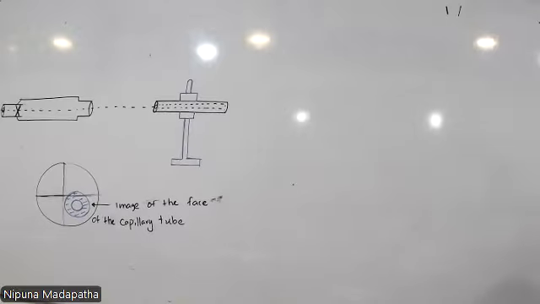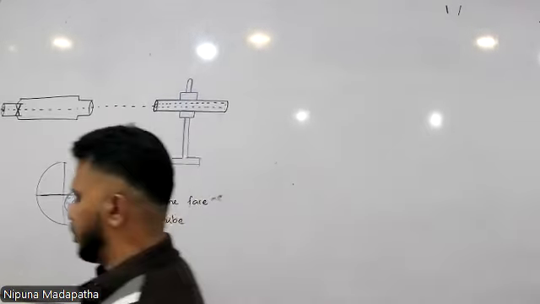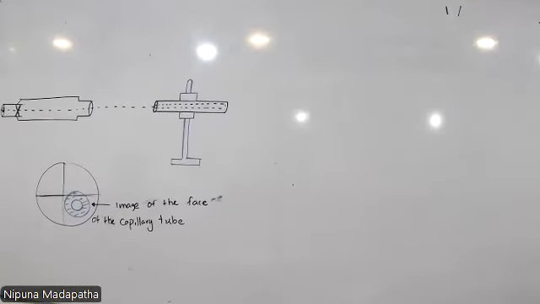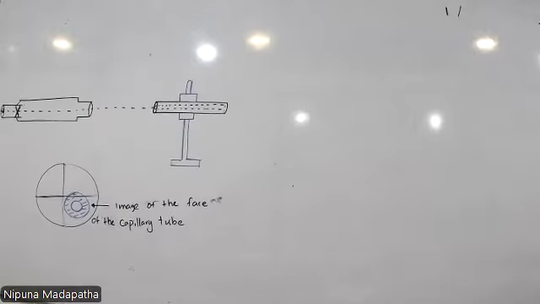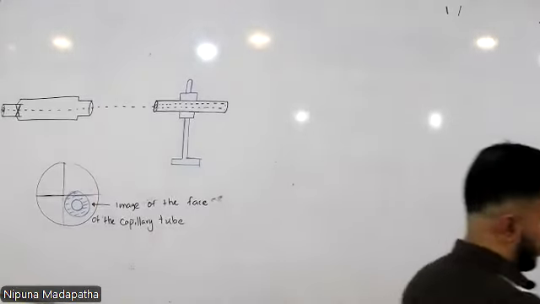Right. Next step. Remove the capillary tube. Insert the rubber tube. This is the rubber tube in that position.